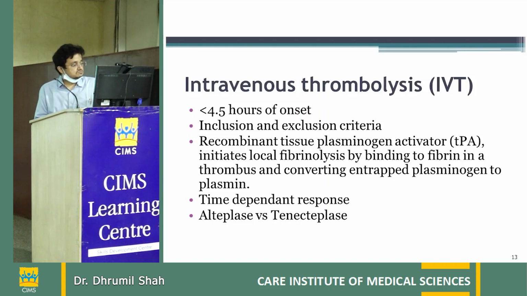We usually do thrombolysis with alteplase, but now tenecteplase has also come, and many trials are being conducted on tenecteplase also. This thrombolysis shows a time dependent response. So always, time is brain, and the earlier we thrombolyze, the better the response we get.